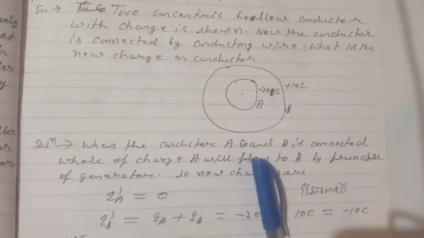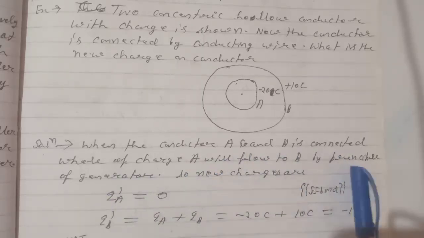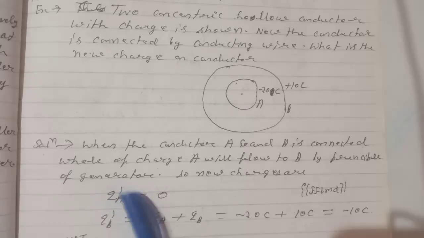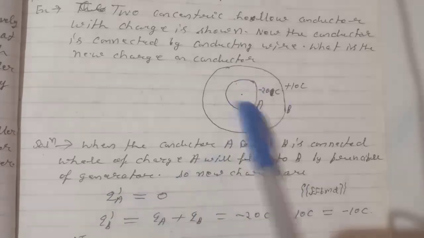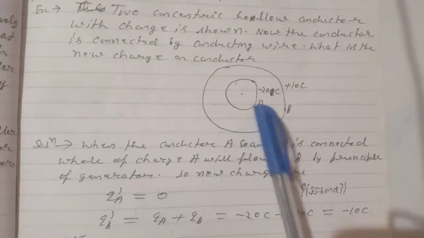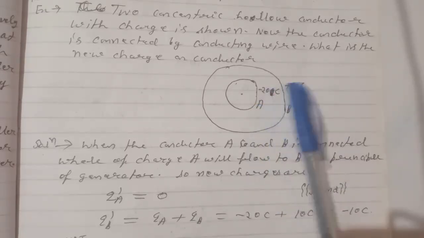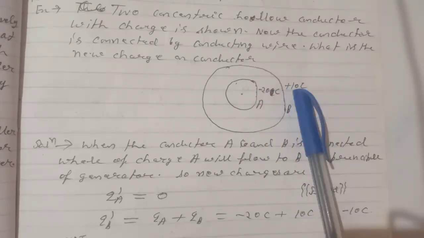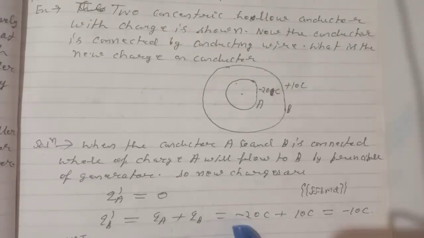Now when the conductors A and B are connected, the whole charge of A will flow to B by the principle of generator. So the new charge on A, QA dash, will be equal to 0, and the charge on B will be this charge plus this charge, because the whole charge has flown to the spherical conductor B. So QB dash will be QA plus QB, minus 20 coulomb plus 10 coulomb, equals minus 10 coulomb.